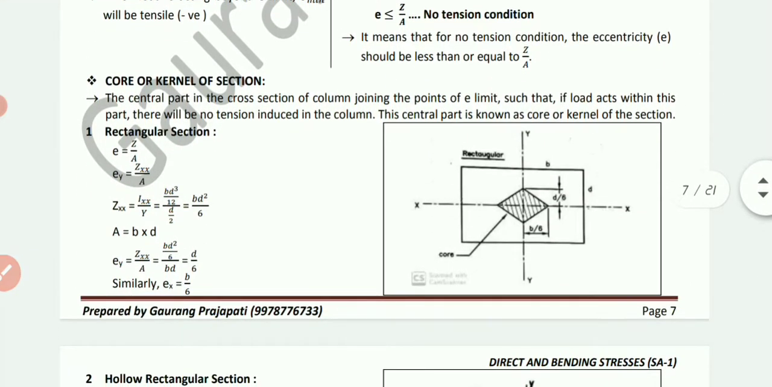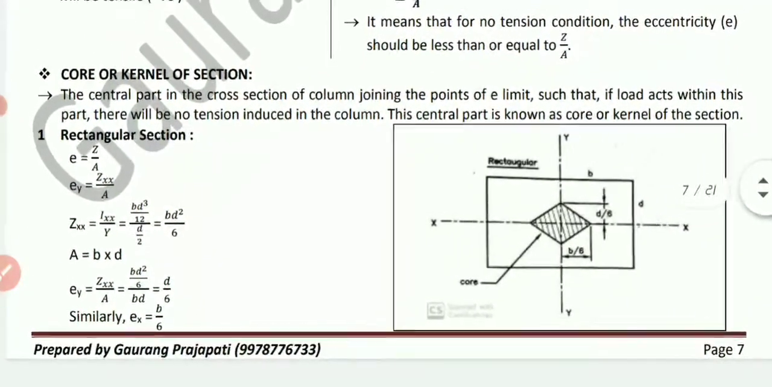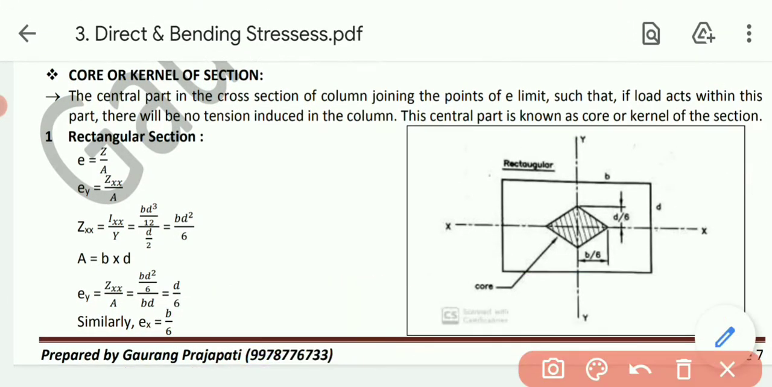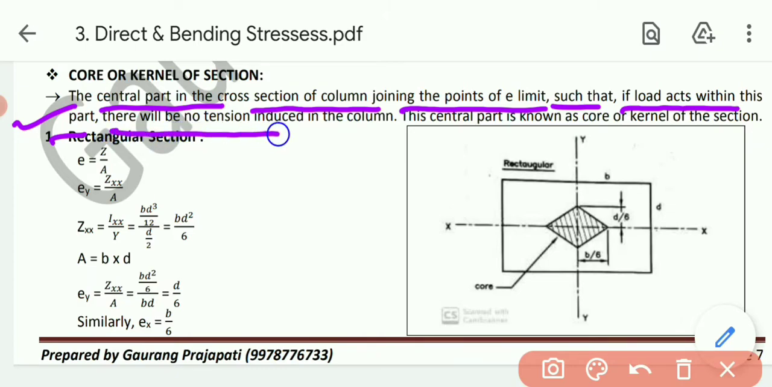Okay, and then the core or kernel of the section. So the central part in the cross section of the column, joining the points of e limit, such that if the load acts within this part, there will be no tension induced in the column. This central part is known as core or kernel of the section.